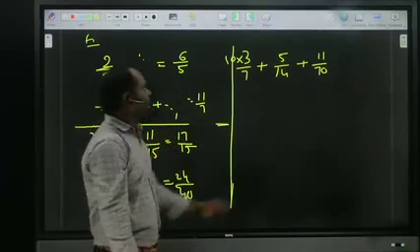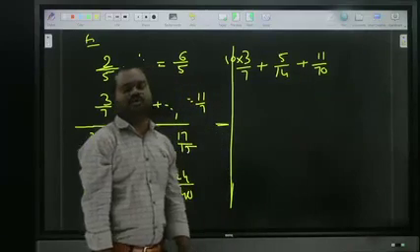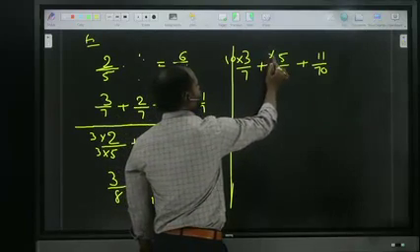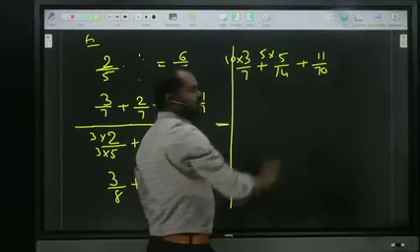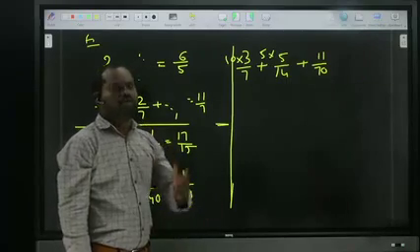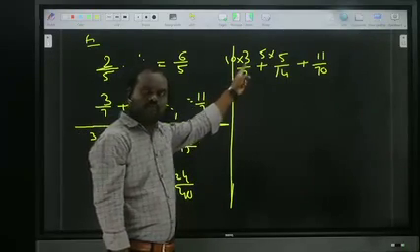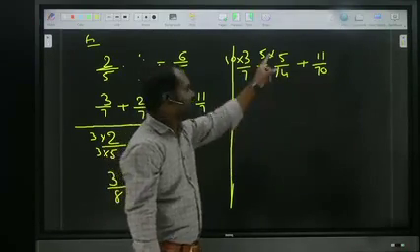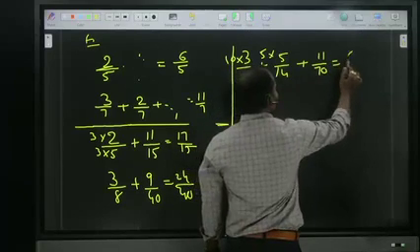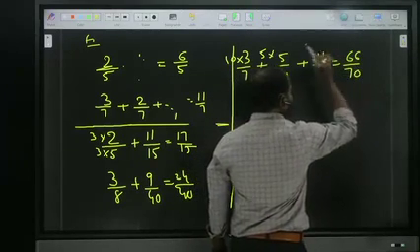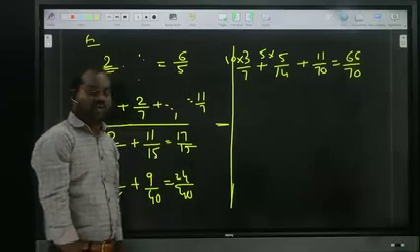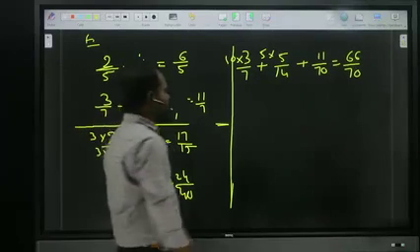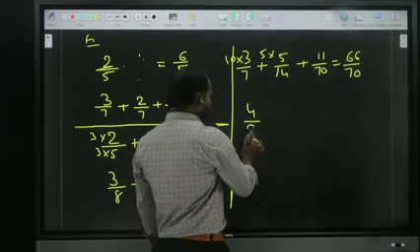Okay, now 14. In the 14 table, 70 is how many times? 5 times. So multiply by 5. By multiplying by 5 it becomes equal. Now all became 70, 70, 70. Now add the numerators. 10 threes are 30 plus 5 fives are 25. 30 plus 25, 55. 55 plus 11, 66. So the answer is 66 by 70. Is it clear? Denominators are not the same, but whenever a multiple is the denominator, we should move in this process. I will show one more: 4 by 9.